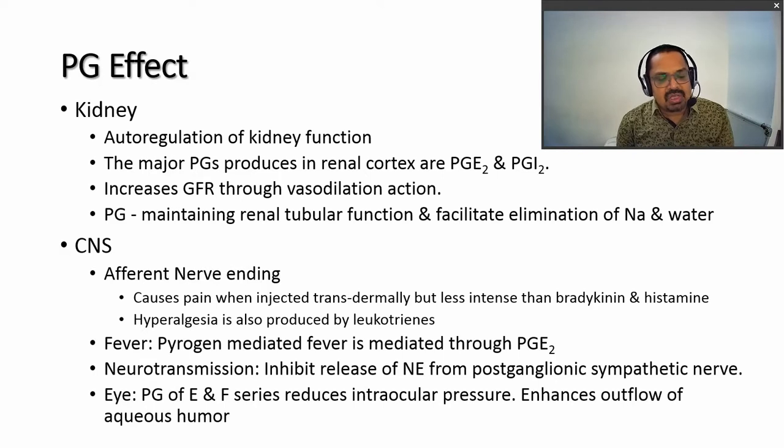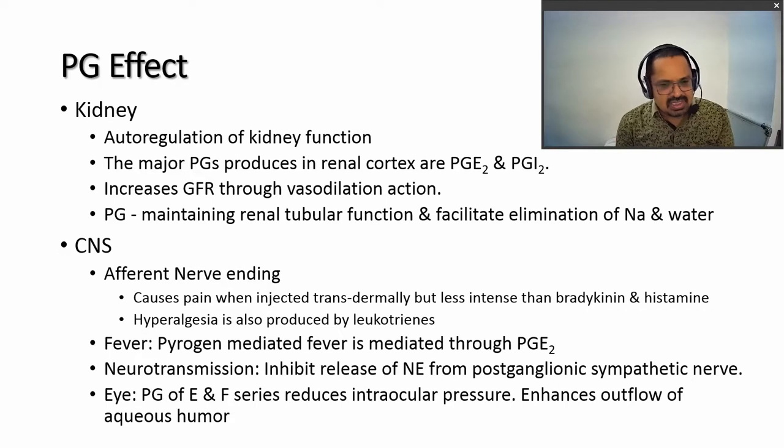Then pyrogen-mediated fever is also mediated through prostaglandin E2. We know very well that pyrogen may be present in large volume parenterals and is responsible for elevated body temperature, and it is mediated through E2 receptors.